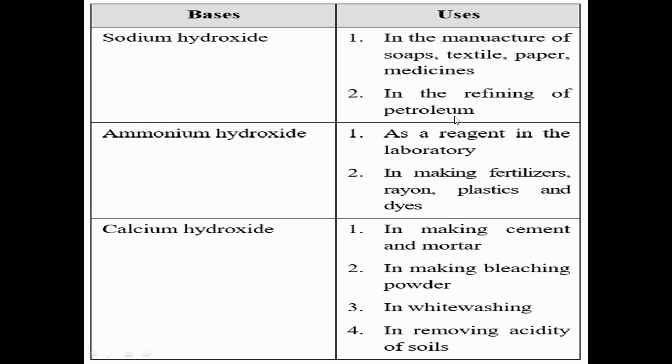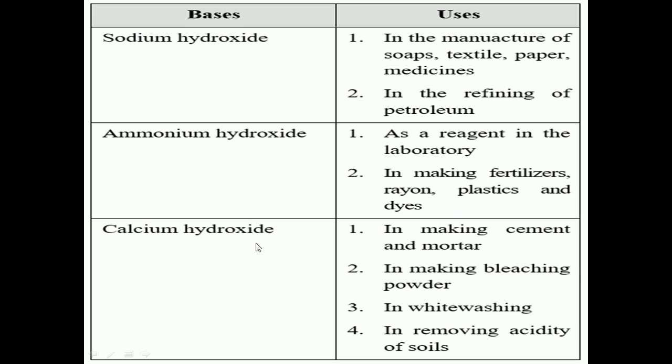Refining of petroleum means separating the constituents of petroleum products. For that also we use sodium hydroxide. Then ammonium hydroxide is the base which is used as a reagent in the laboratory. It is used in making fertilizers, rayon, plastics and dyes.